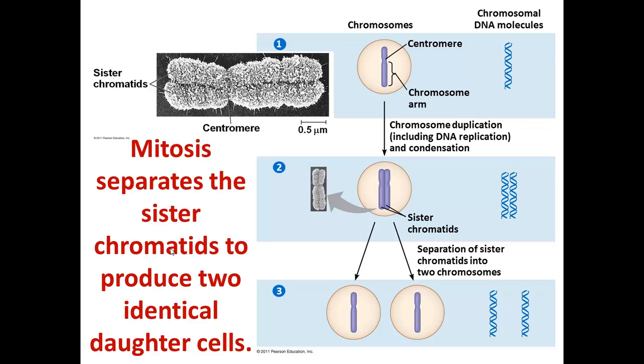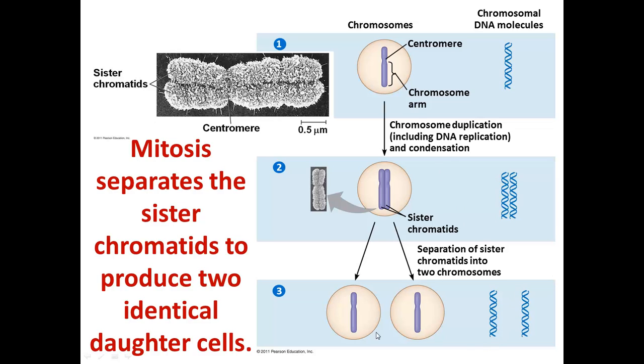So what mitosis actually does is it separates those two sister chromatids. As I mentioned, we start out with our chromosome, which becomes duplicated. So here we have our duplicated chromosome. And in eukaryotes, the process of mitosis separates those two sister chromatids. So now we have two new daughter cells that each have a chromosome that's identical to the parent cell. So we have two clones of the parent cell.